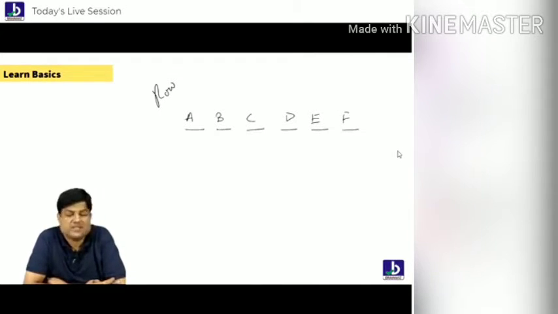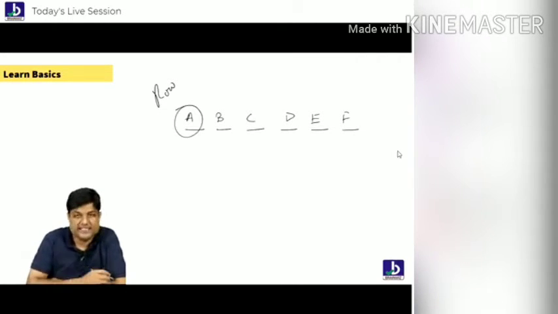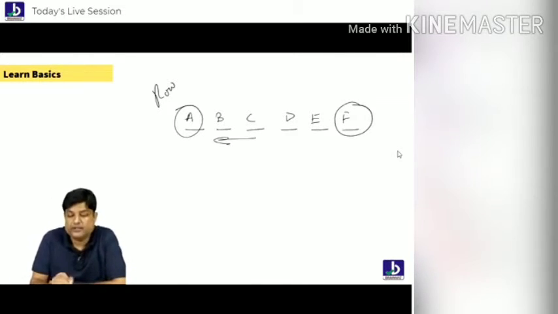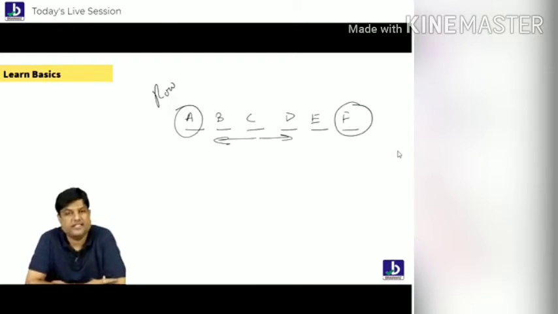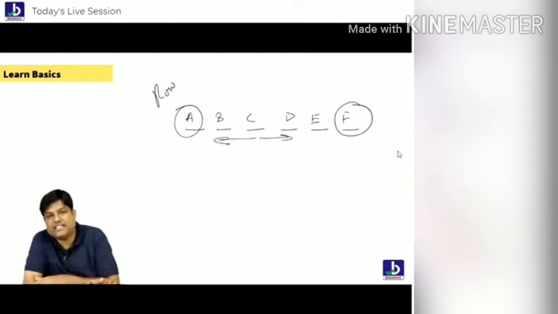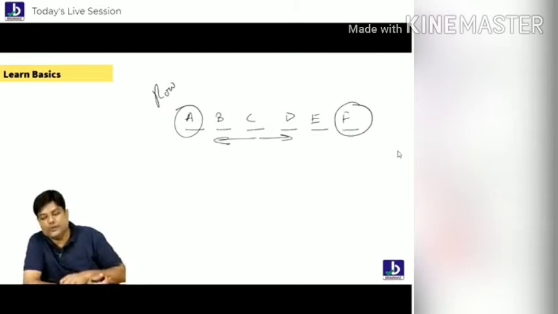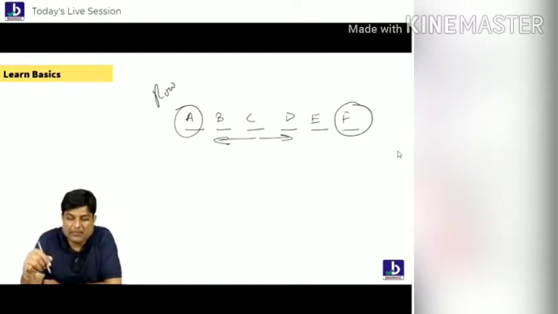Clear? Now, if I ask you who is on the extreme left, you can say A. Who is on the extreme right, you can say F. Who is to the left side of C? B. Who is to the right side of C? That is D. So these all things are very clear to you, isn't it? And you know how to do it. Same thing happens in circular.